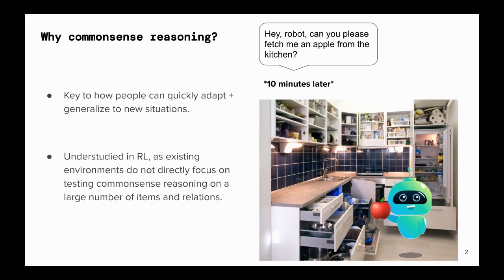Many real-world tasks require the ability to quickly adapt prior knowledge to generalize to new situations. People are incredibly good at this, largely by relying on common sense knowledge, that is, common facts about entities and relations in the world. For example, without this ability, a new robot butler might have to turn your kitchen inside out just to fetch you an apple, as it lacks the common sense that apples are likely found in the fridge.